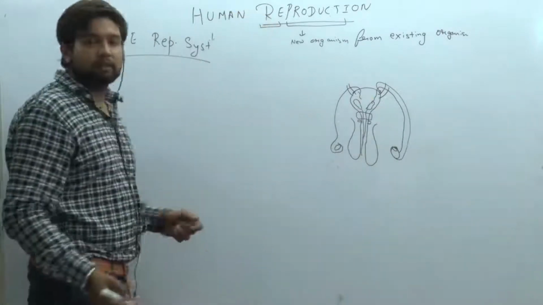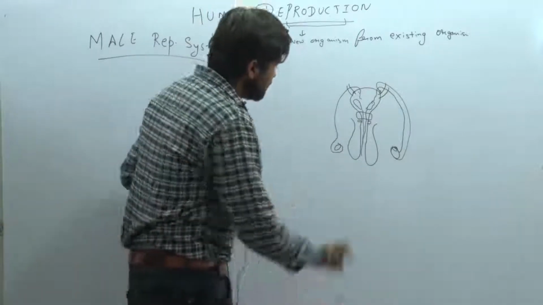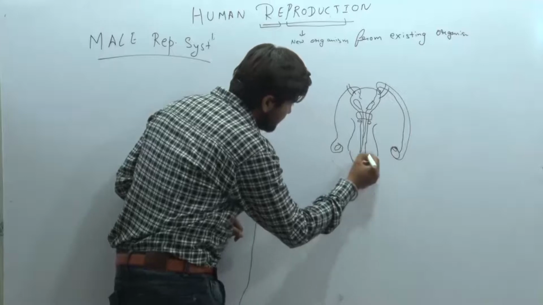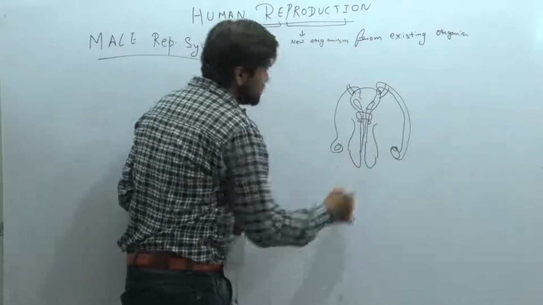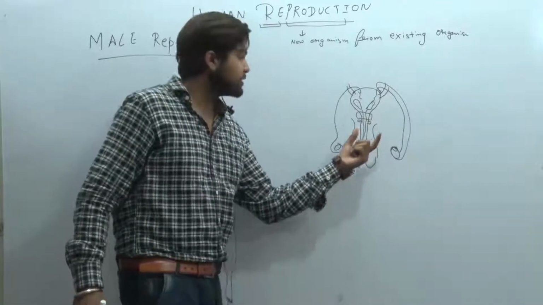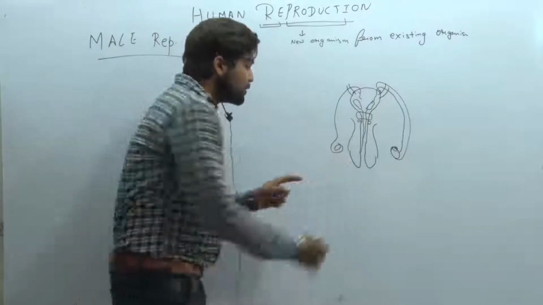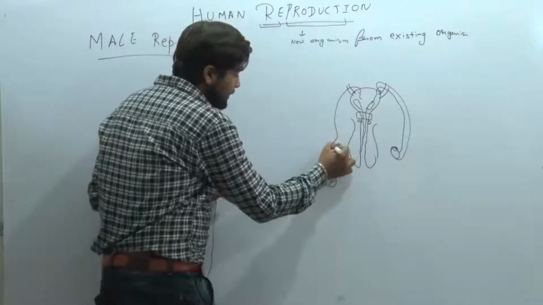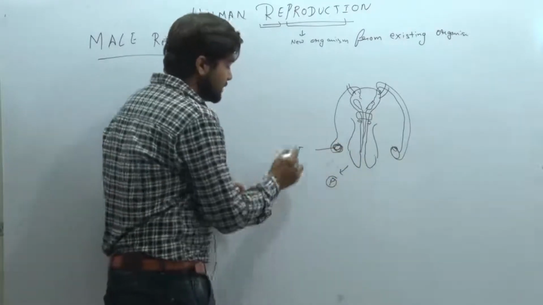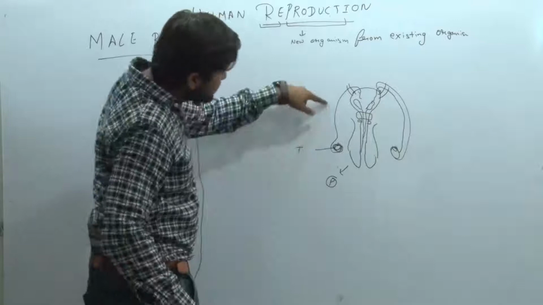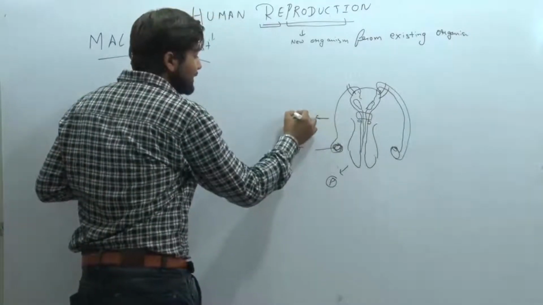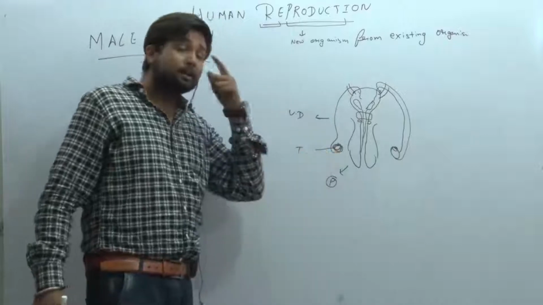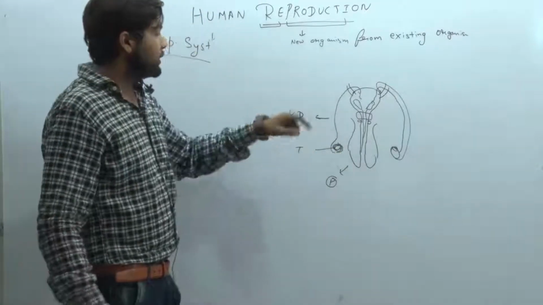Look at this rough diagram. This structure is the urethra, and the coming out structure is known as the penis. It is a diagram of the male reproductive system. P stands for penis. Here a round body is there, known as the testis. And here a duct known as the vas deferens takes the sperm formed in the testis toward the ejaculatory duct.